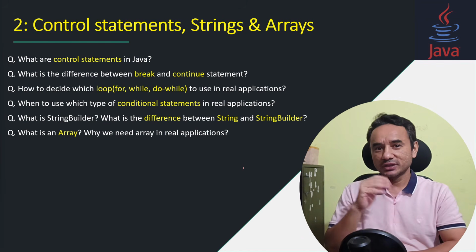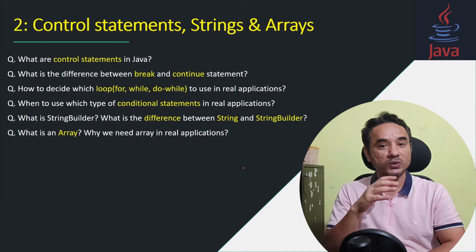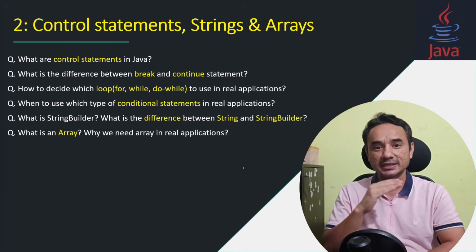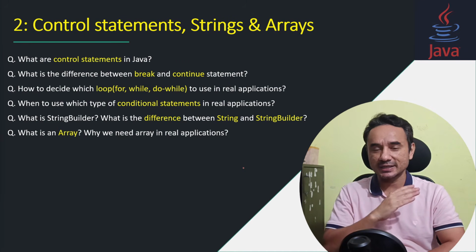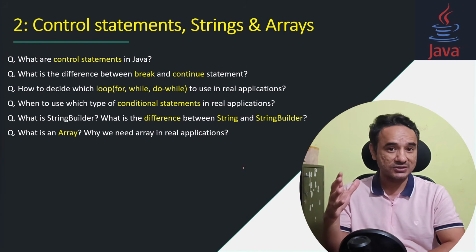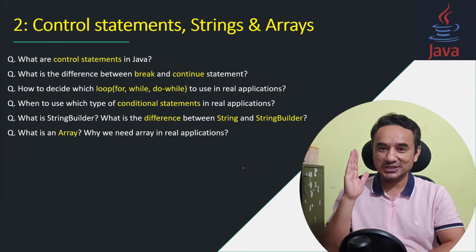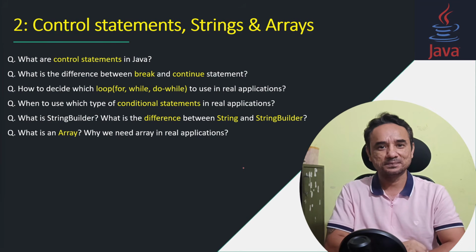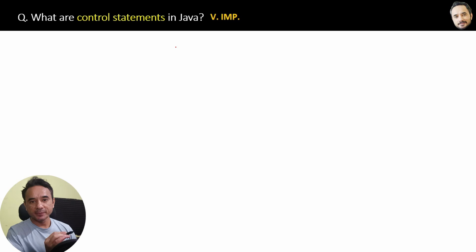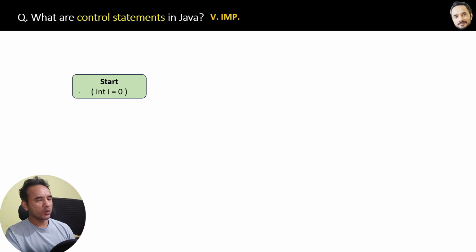Alright. Now in this chapter, we will cover questions about control statements, break, continue, loops and conditional statements, then string builder and arrays. So let's start with the first question of this chapter. What are control statements in Java? Let me explain with an example. Suppose you start the Java program with a simple variable initialization i equal to 0.